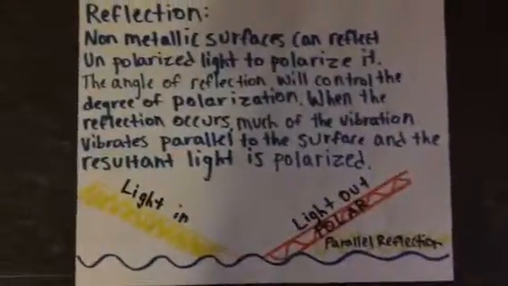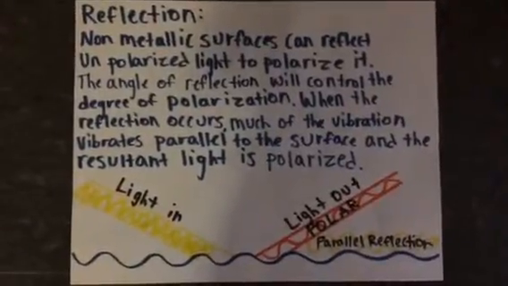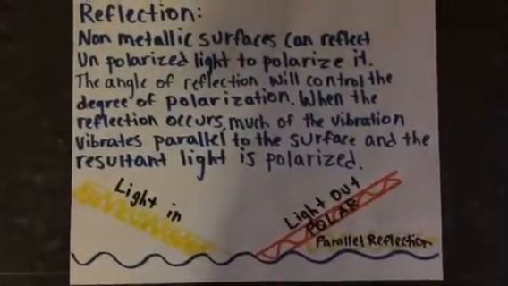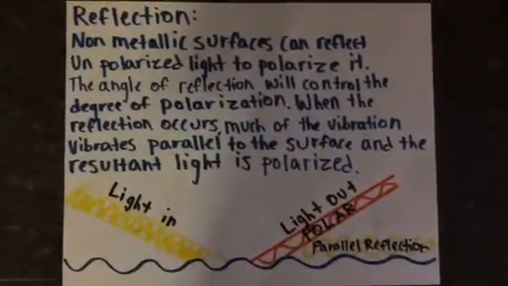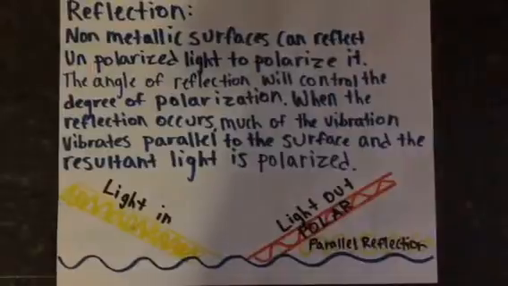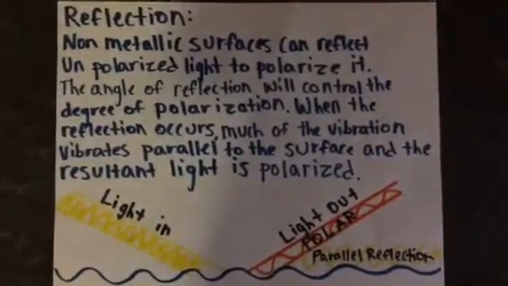The transmission axis is vertical, so all of the light perpendicular or horizontal is blocked. The next type of polarization is reflection. Non-metallic surfaces can reflect unpolarized light to polarize it. The angle of reflection will control the degree of polarization. When the reflection occurs, much of the vibration vibrates parallel to the surface, and the resultant light is polarized.